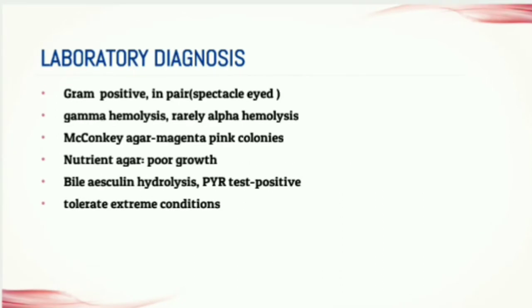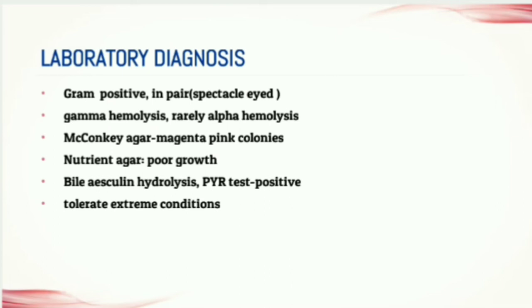Next, move on to the laboratory diagnosis. On gram staining, it will take the purple color, so it's gram positive. Cocci which are arranged in pair at an angle, so this arrangement is also known as spectacle-eyed appearance. In blood agar, it undergoes gamma hemolysis, that is no hemolysis, but rarely it produces alpha hemolysis or partial hemolysis. On MacConkey agar, you can observe minute magenta pink colonies. Enterococcus grows poorly on nutrient agar. Bile aesculin hydrolysis test and PYR test both are positive for the Enterococcus.